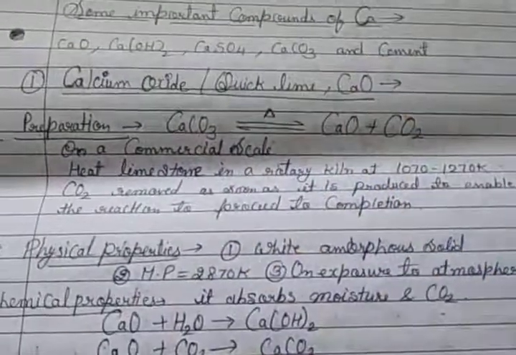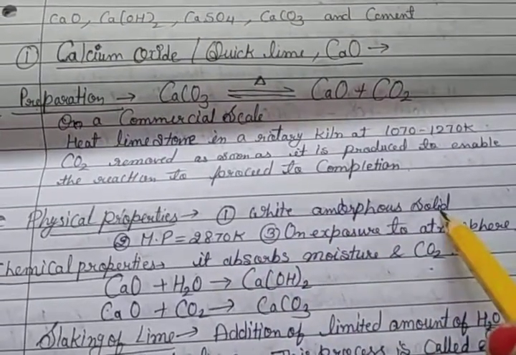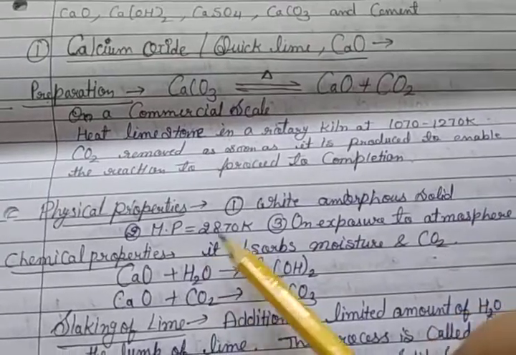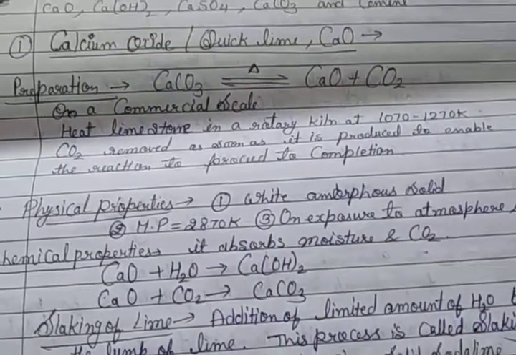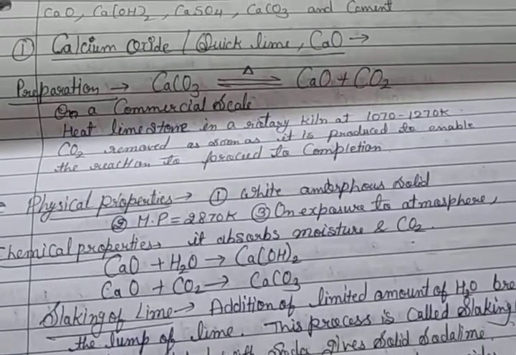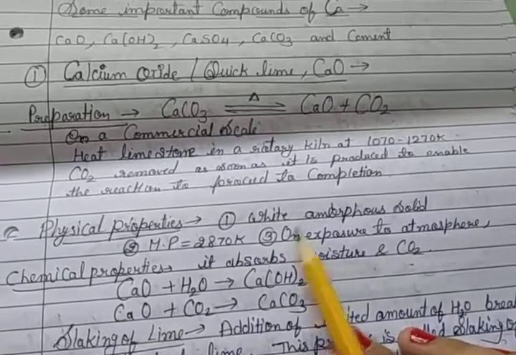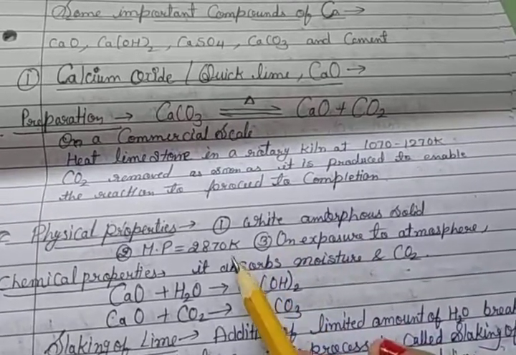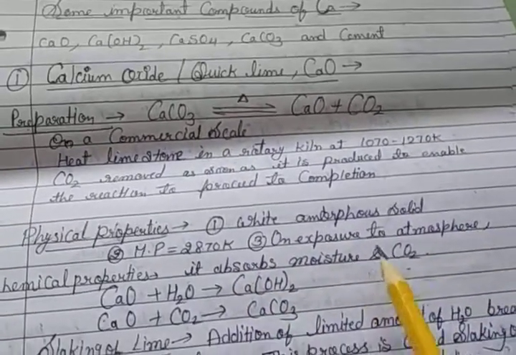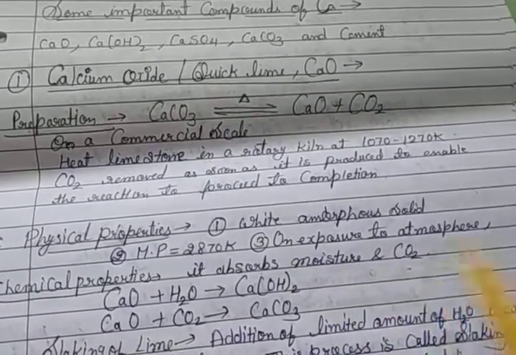Then physical properties of quicklime: a white amorphous solid, melting point is 2870 Kelvin, and on exposure to the atmosphere, it absorbs moisture and CO2.